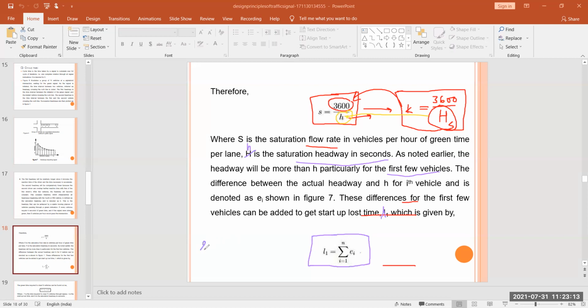That means our lost time L1 is equal to e1 plus e2 plus e3. You have to keep this in your mind also.